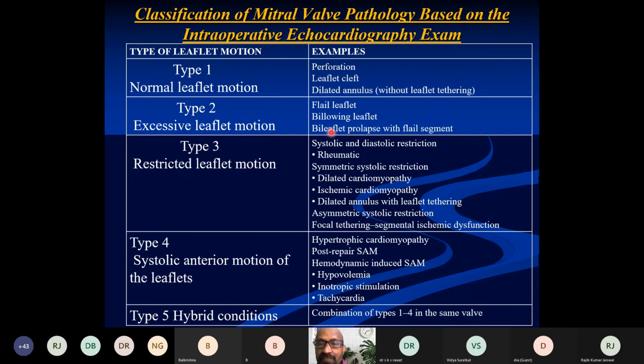And type 3 mitral regurgitation is caused because of restricted leaflet motion. Restricted leaflet motion can occur in both phases of the cardiac cycle, systolic and diastolic, or it may be restricted only during systole.